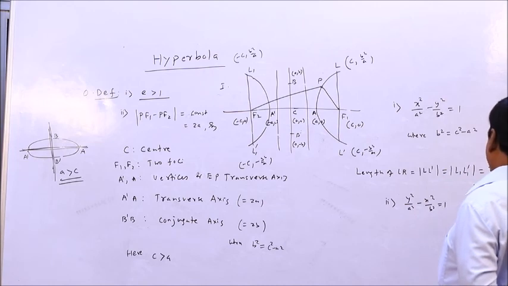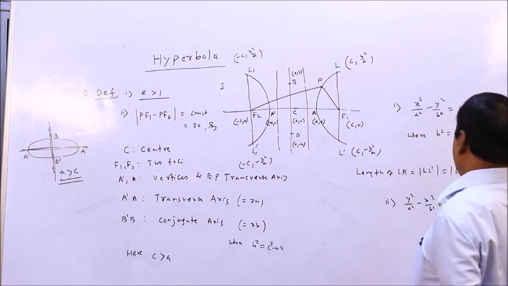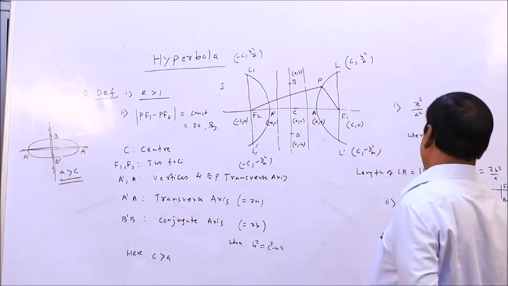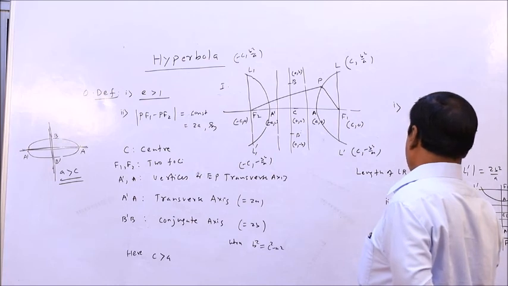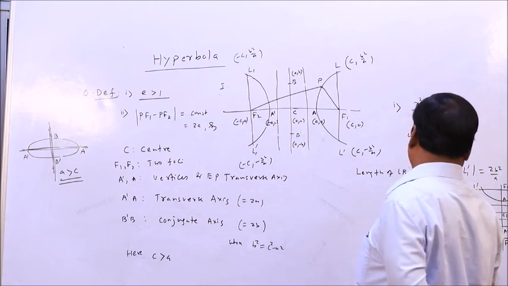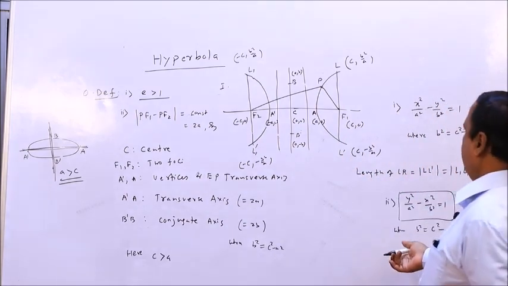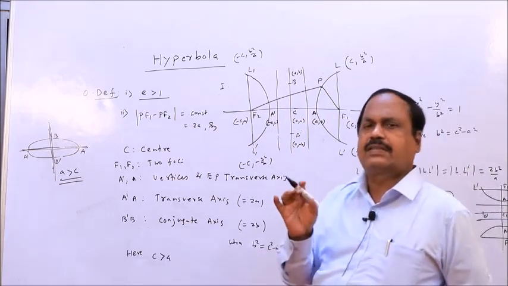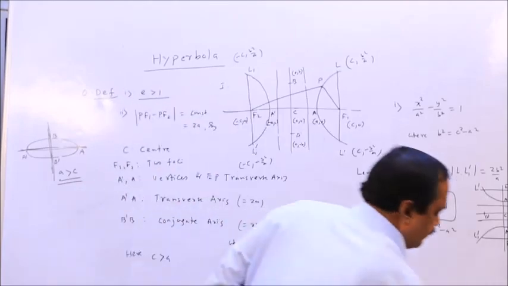So, this is A, this is A dash, again this is B dash. You proceed in the same manner. So, the length of latus rectum again will be 2b square by a, same thing. Here this is the equation where b square equal to c square minus a square. Otherwise same, you find similarly. As you did here, you do this. The other two cases I am just doing the figure, only 2 minutes.